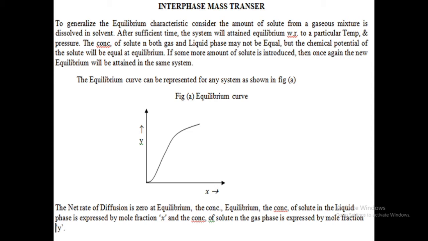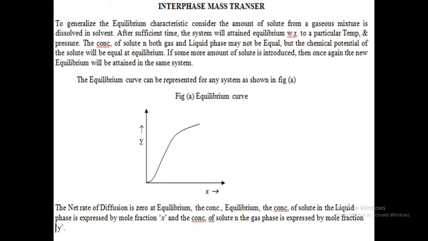What about the net rate of diffusion? In this case, the net rate of diffusion is 0 at equilibrium. For this reason, the concentration of ammonia in gas and liquid phase may not be equal, but the chemical potential of the solute will be equal at equilibrium.